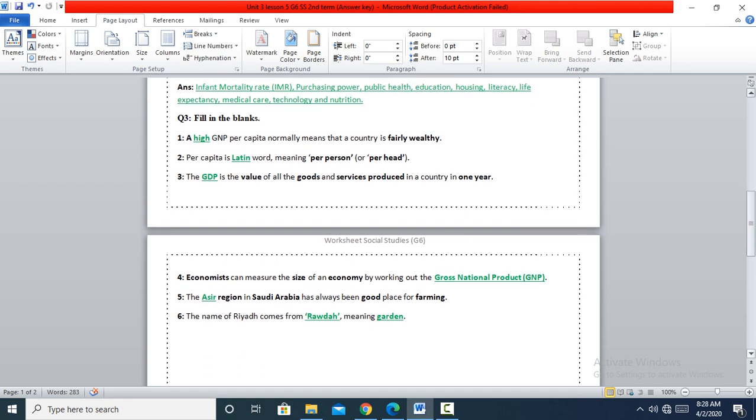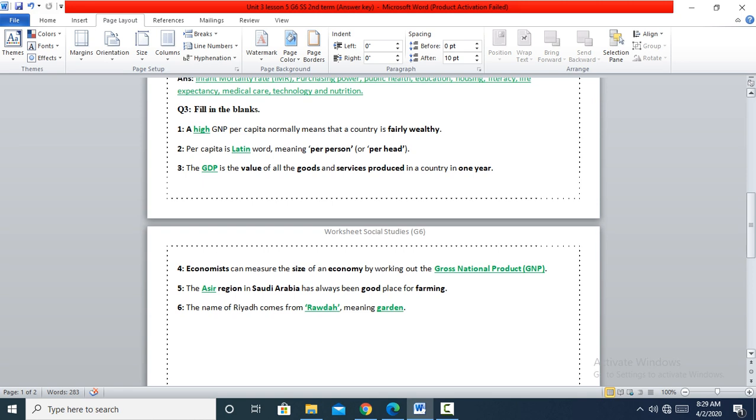Okay, fill in the blanks. A high GNP per capita normally means that a country is fairly wealthy. So, for example, if we say that the GNP in Saudi Arabia is, for example, 5,000 Saudi Riyal, but in another country, 500 Saudi Riyal. So this would mean that you are living in a fairly wealthy country, and the other people are not doing the same. So a high GNP per capita, meaning for each person, normally means that a country is fairly wealthy. Like if you take 10,000, and the people in other countries take, for example, only 1,000. So this is a high GNP.